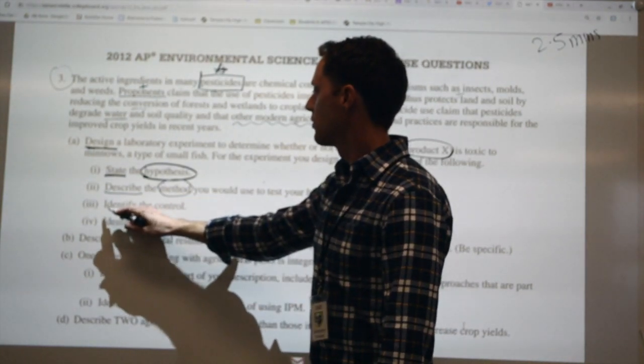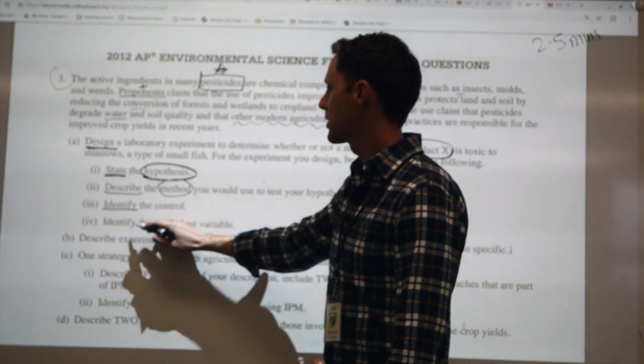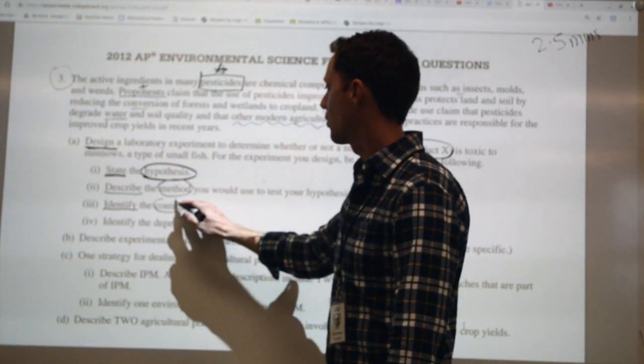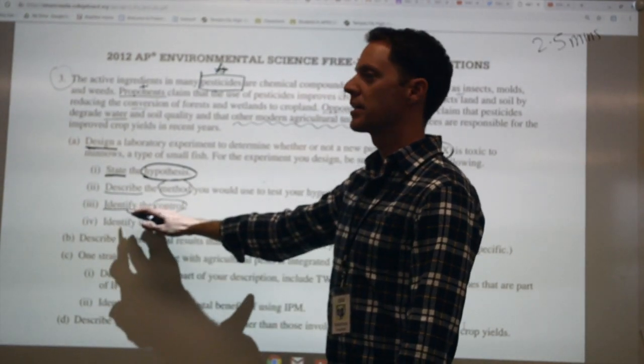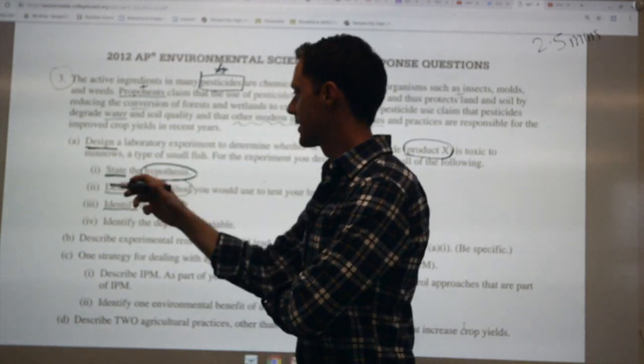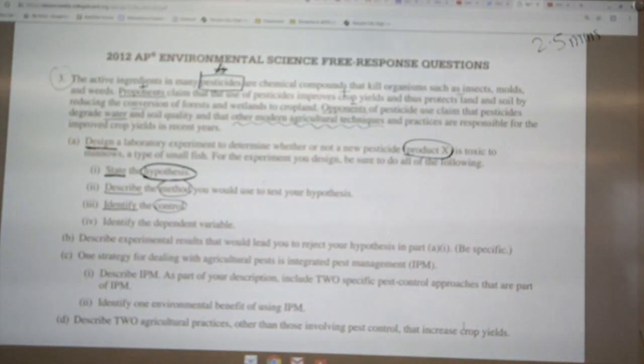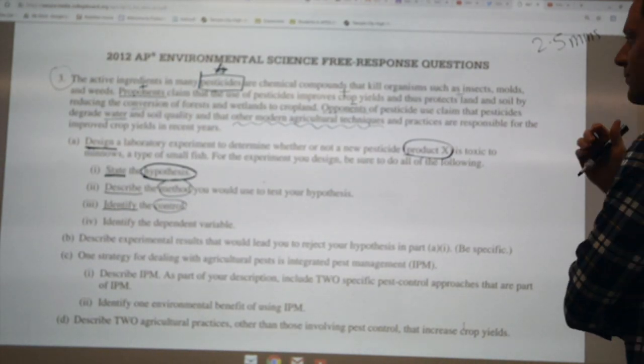And next, we're going to identify the control. So here again, our action word is identify. Control is our keyword. So we're going to underline identify, circle control. And identify is similar to state, where you only use one sentence at the most. Remember, this is all about time management, so don't do more than you have to.